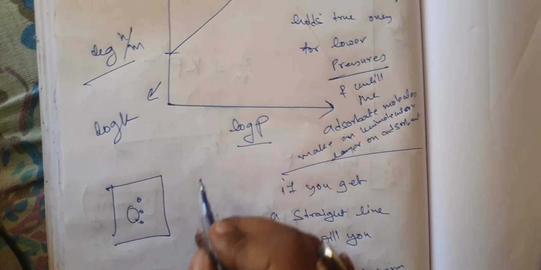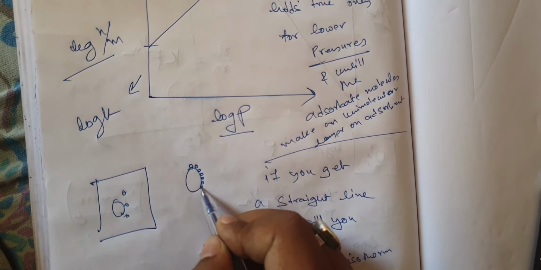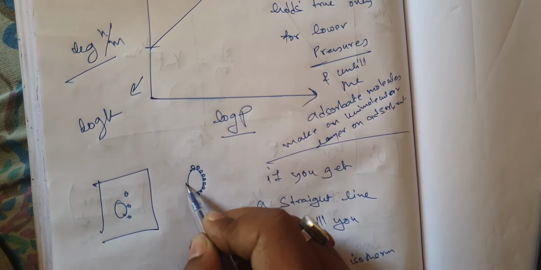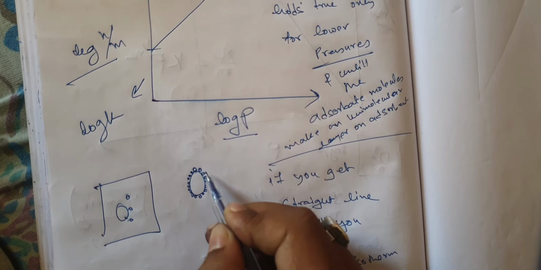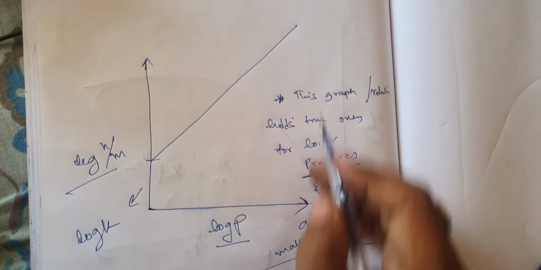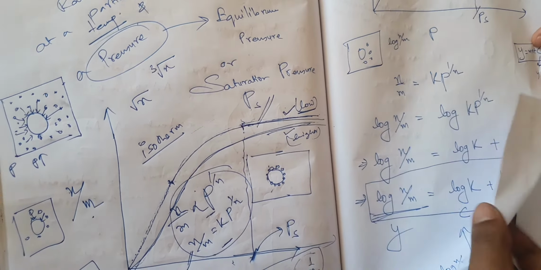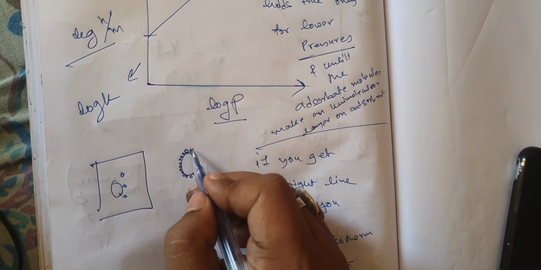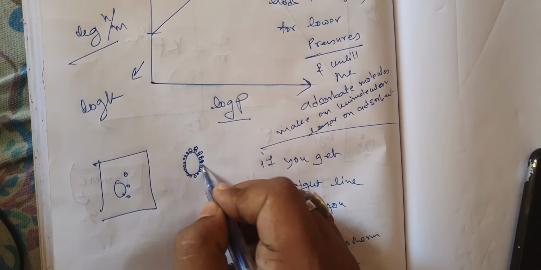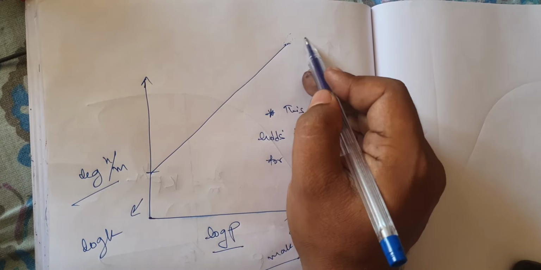Because you are observing pressure, okay? Due to pressure, the adsorbate molecules are making a unimolecular layer. Up to this unimolecular layer only. Suppose you are giving more pressure, at higher pressure. However, it is not dependent on pressure, okay? Still, due to more pressure, some of the molecules will try to form a bimolecular layer. At that time, this line will not remain straight. Why will this line not remain straight at higher pressures?